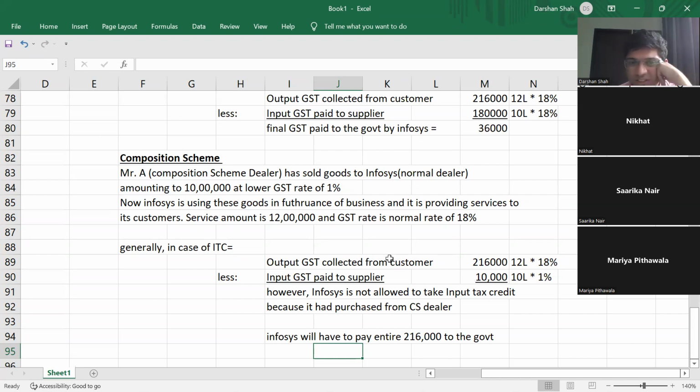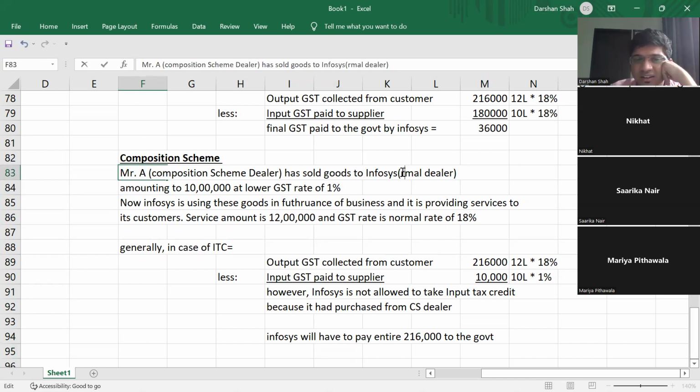Suppose Mr. A is a registered dealer. He is not a composition scheme dealer, but a normal dealer, registered. And Infosys is not registered. So then Infosys will prefer to buy goods from a composition scheme dealer instead of a normal dealer.